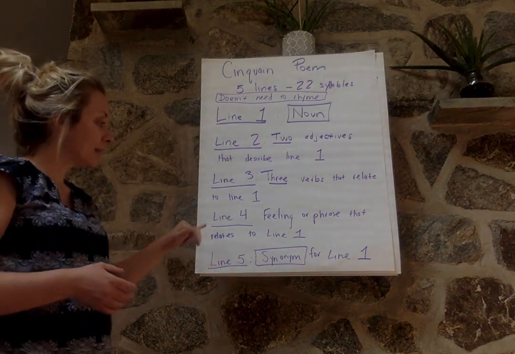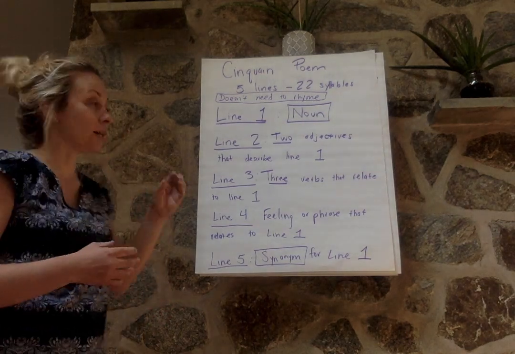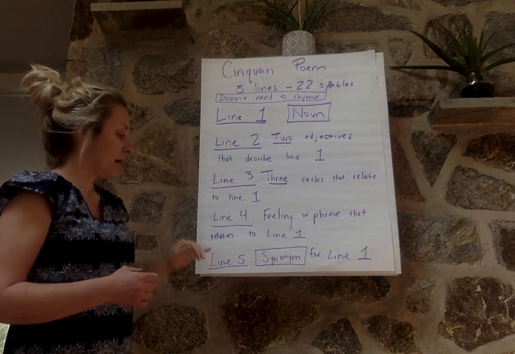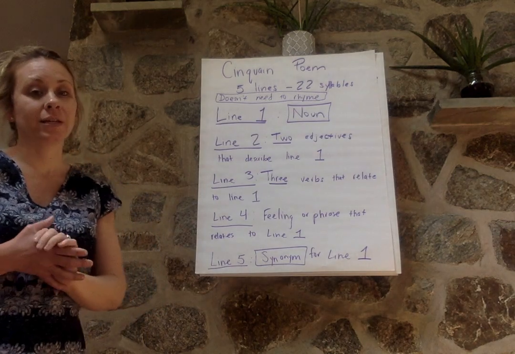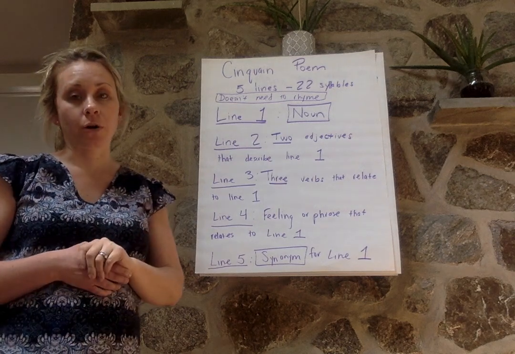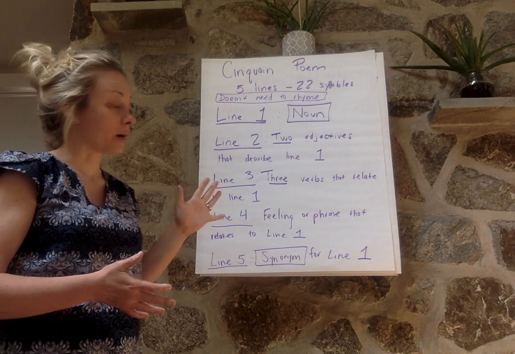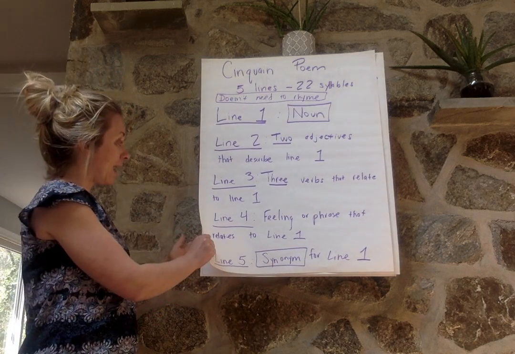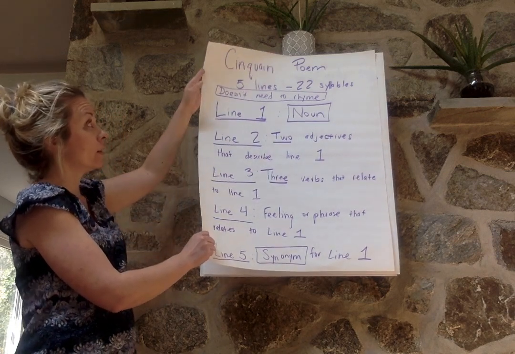Line 4 is a feeling or a phrase that relates to line 1. So you notice that everything's kind of going back to that very first line, okay? And line 5 is a synonym for line 1, and we know that a synonym is a word that is similar or the same to the noun that we're talking about, okay? So that's the format for a Cinquain, okay? 5 lines, 22 syllables. So I have created my very own Cinquain poems. I have 2 here for you.